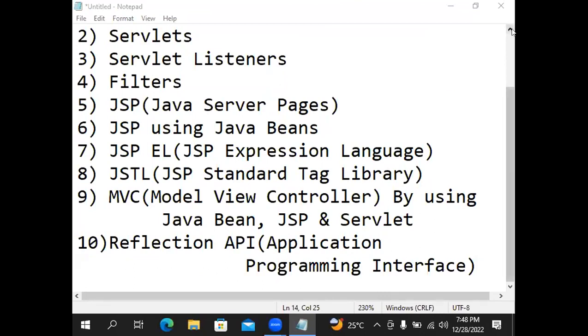So 10 topics you are going to learn in advanced Java class: JDBC, Servlets, Servlet listeners, filters, JSP, JSP using Java Beans, JSP EL, JSTL, MVC, Reflection API.